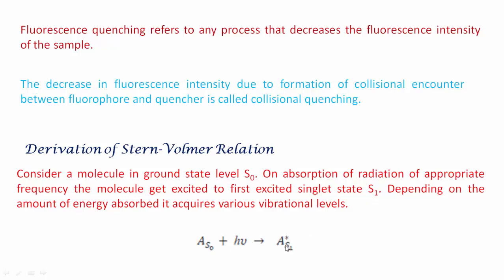For showing the excited molecule, we place a star on the molecule, A star S1, that is, the molecule in the excited singlet state.